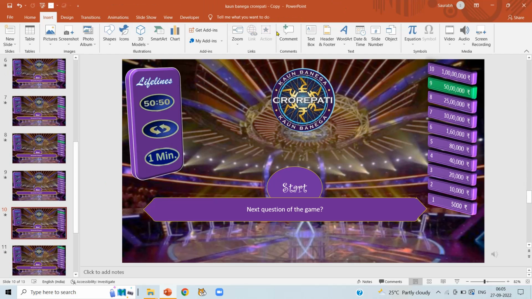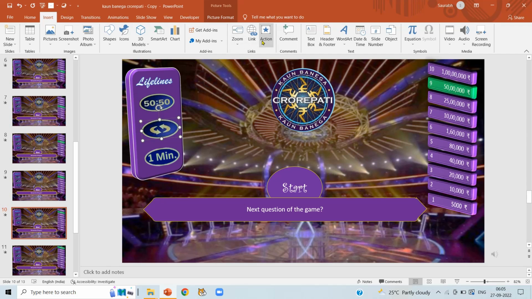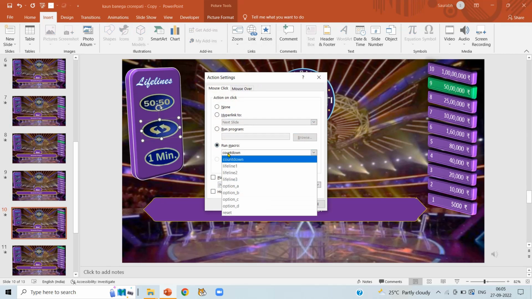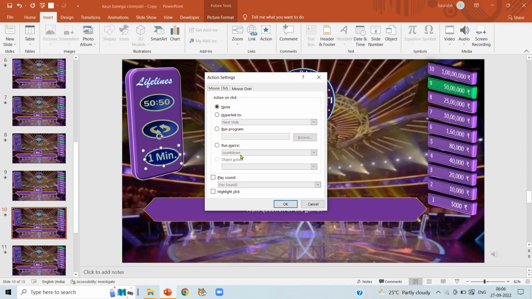Now select slide number 10. Select your first lifeline, action, run macros and select lifeline 1, click on OK. Select the second lifeline, action, run macros, select lifeline 2 and click on OK. Now select the third lifeline, action, run macros and select lifeline 3 and click on OK.